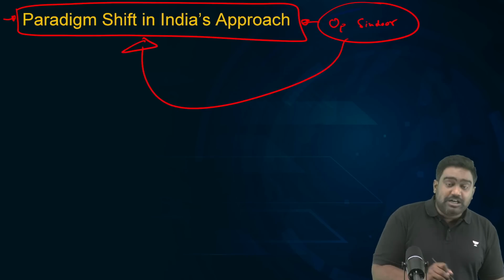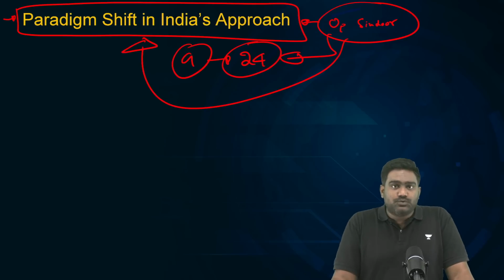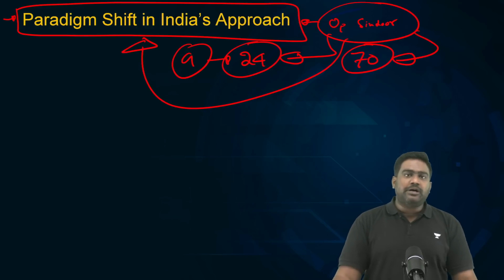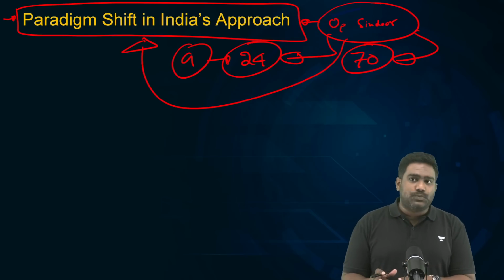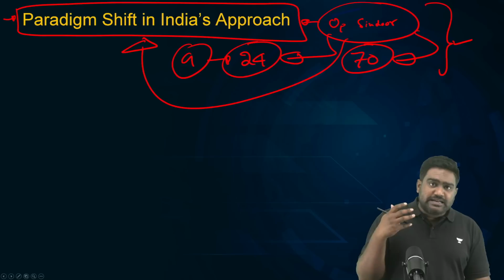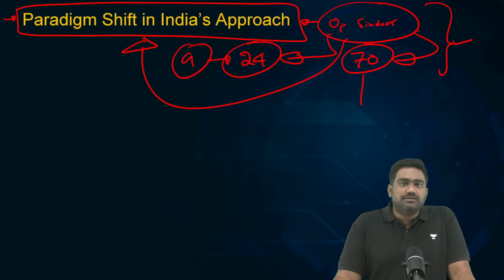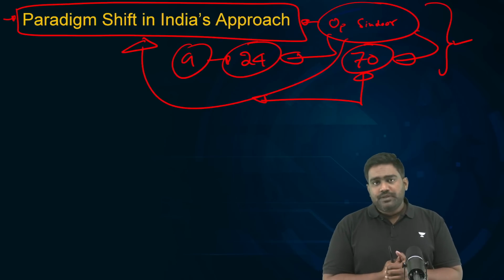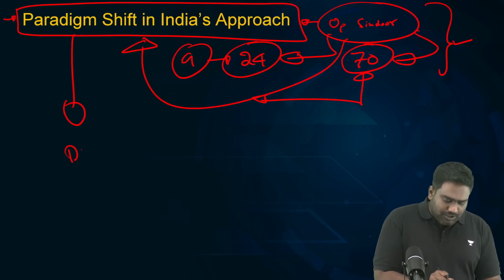This is the first time multiple targets have been hit, 9 targets with 24 missiles, 24 strikes were carried out. According to Indian initial assessment, 70 deaths have been reported in Pakistan. A number of them could be terrorists. But what's unfortunate is that there are some civilians as well. As I said, there can be collateral damage, and India has expressed deep regret. We have said civilians are not our target. We are not aiming to target civilians. This is something which is very clear from the Indian side. Now, why does this represent a paradigm shift in India's approach? It is a paradigm shift not just because of the scale of the operation, but we are changing the doctrine as well.